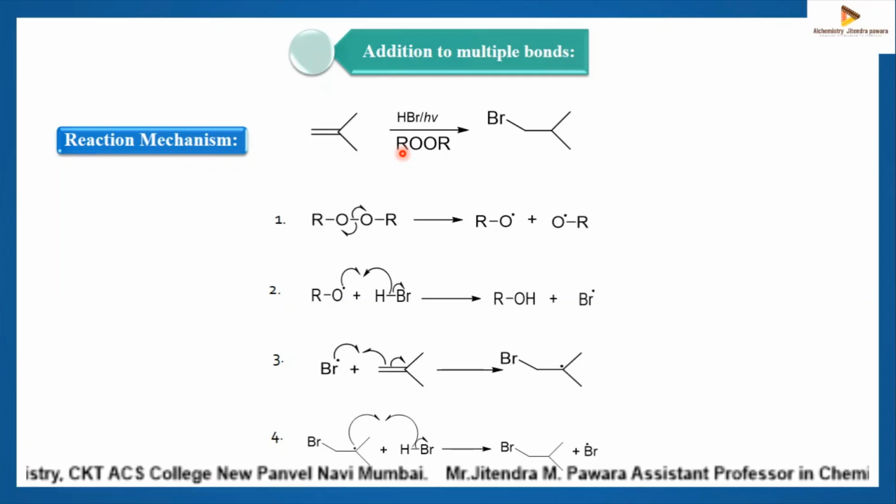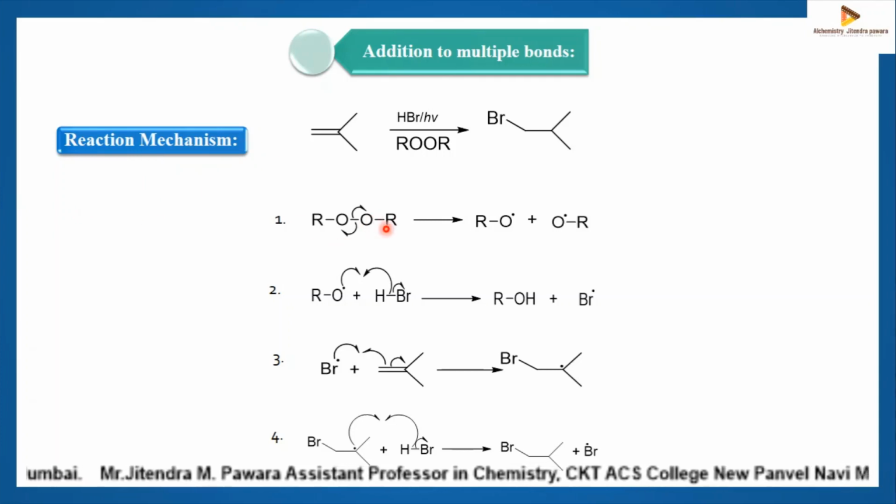The bromine radical will add to that carbon which has more number of hydrogen atoms, and the addition of HBr takes place on the basis of anti-Markovnikov's rule. So you can easily understand the addition takes place on the basis of anti-Markovnikov's rule. So we will see its reaction mechanism.